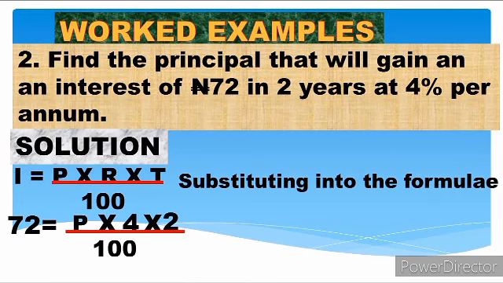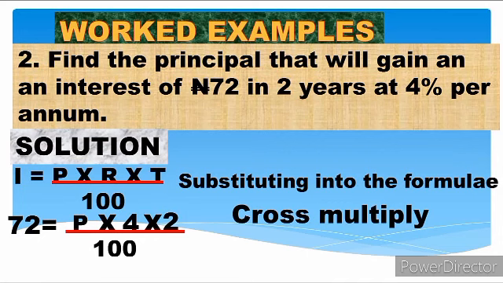72 we multiply by 100 to give us 7,200. Remember, I'm doing cross multiply. Now 72 times 100 gives us 7,200, which is equal to, now P times 4 times 2 is how many? 4 times 2 is 8. 8 times P is 8P.